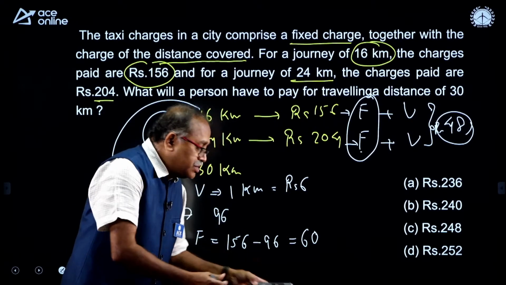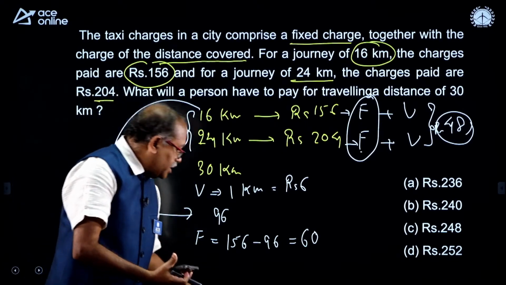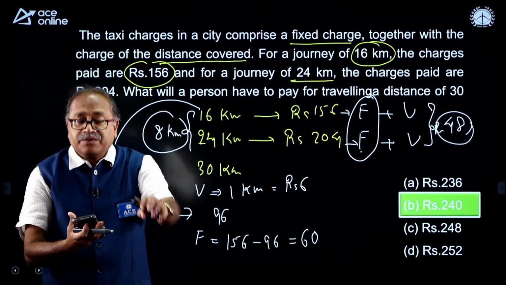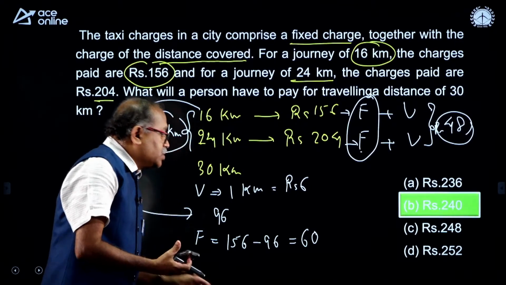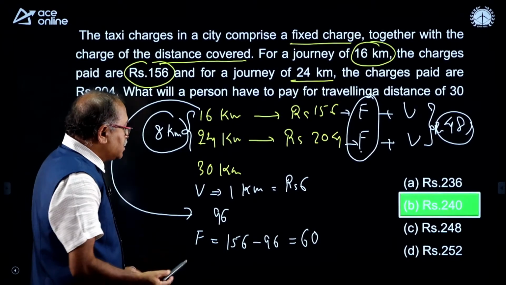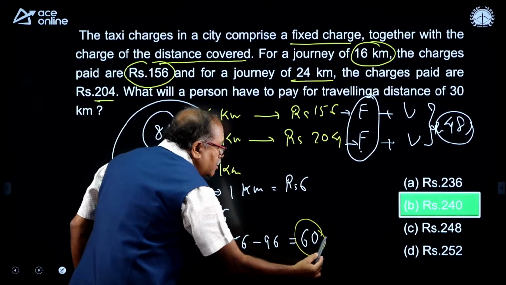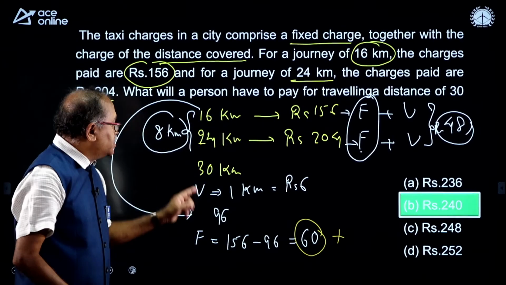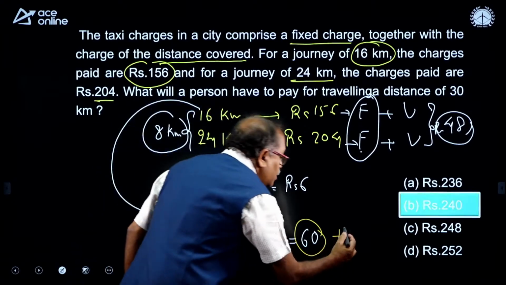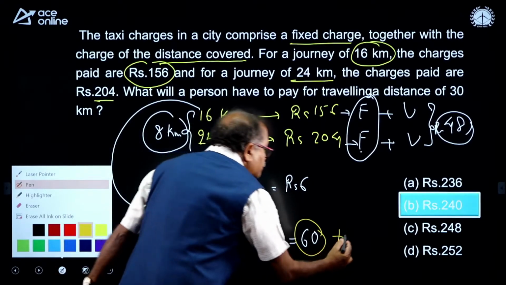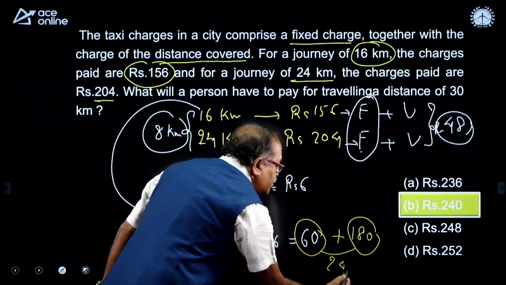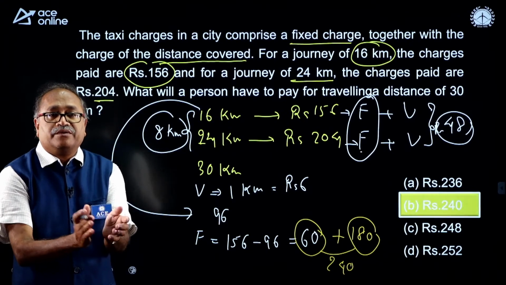So anyone answer the question? Option B. Okay, let me check that. Option B is right. Absolutely right, Mr. Rajesh. So how do I calculate this? Now I am just giving the final answer. This is the fixed charges, 60, plus how much he has to pay for 30 kilometer: 1 kilometer 6, 30 kilometer 180. So plus 180, the total is 240. Beautifully answered. Well done.